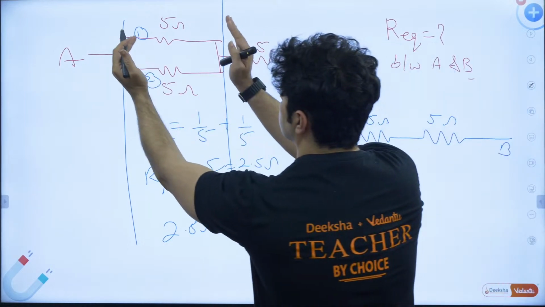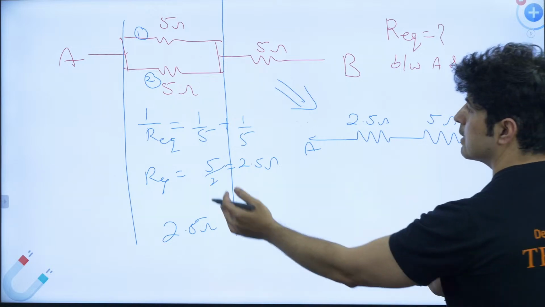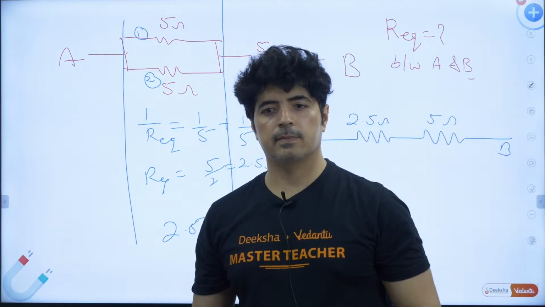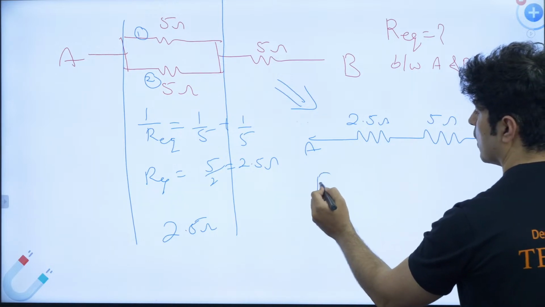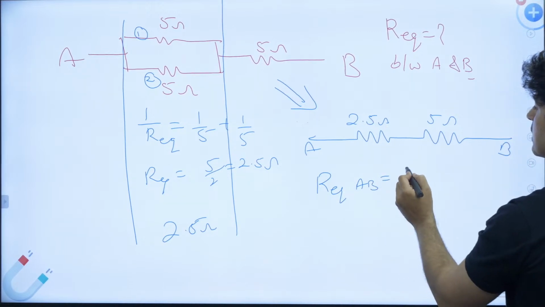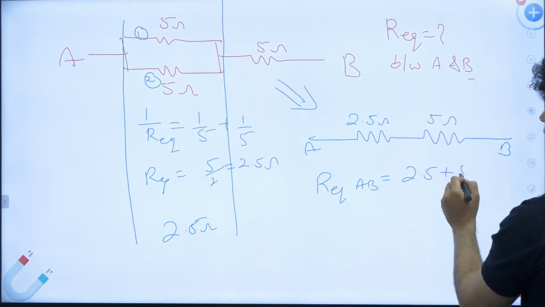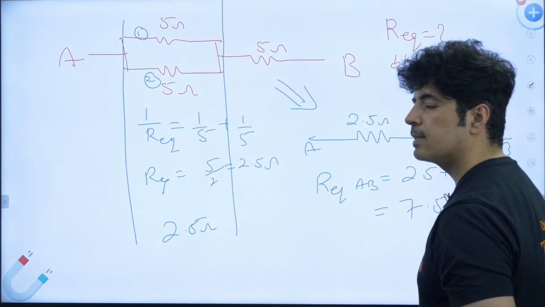So this part of the resistance I have converted into one single resistance using the parallel combination. And here these two are in series. So R equivalent between A and B is going to be this plus this, 2.5 plus 5, that gives us 7.5 ohm. Answer.